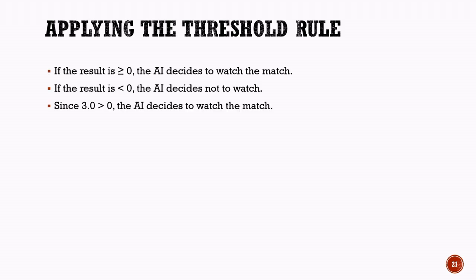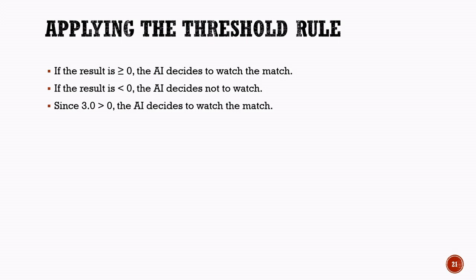Applying the threshold rule. After calculating the output score, the perceptron model uses a simple decision-making rule called the threshold rule. The purpose of this rule is to determine whether the final decision should be positive or negative. If the output value is greater than or equal to 0, the artificial intelligence system makes a positive decision. In our example, this means that the system decides to watch the cricket match. On the other hand, if the output value is less than 0, the artificial intelligence system makes a negative decision. In this case, it decides not to watch the match.